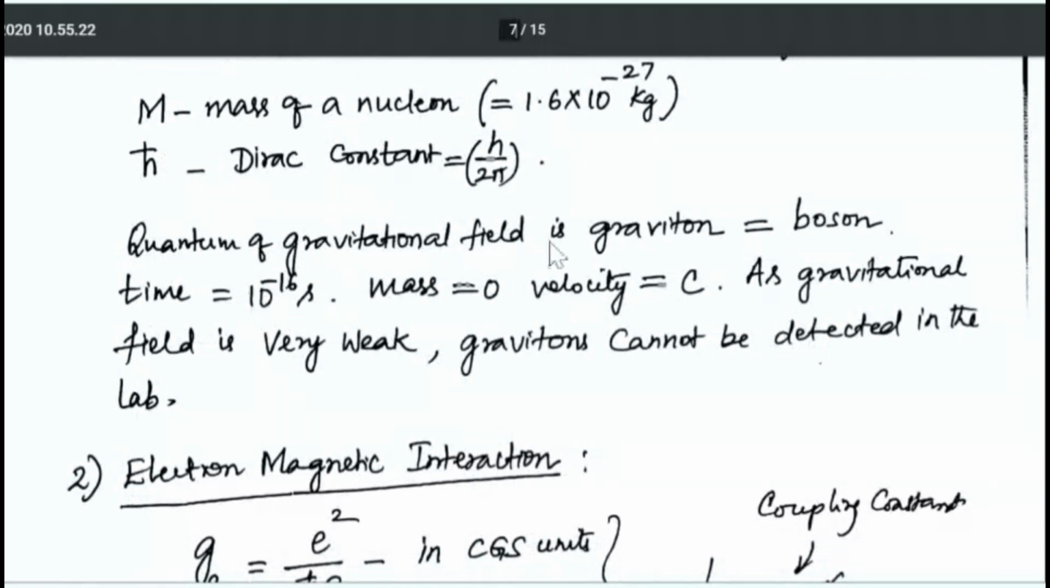The quantum of the gravitational field is the graviton. It is a boson. Time is equal to 10 power minus 16 second. Mass is 0. Velocity equal to the speed of light. As the gravitational field is very weak, gravitons cannot be detected in the lab.